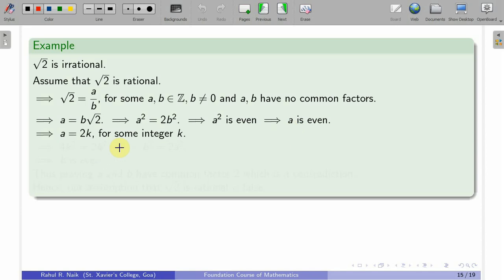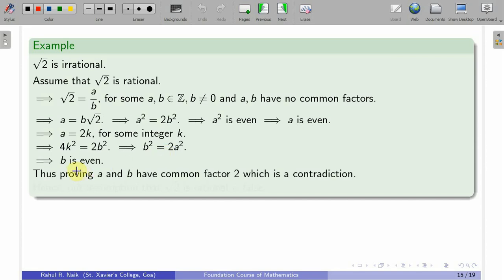So, a is equal to 2k for some integer k, and from the relation that we have, a square is equal to 2b square, so 2b square has to be equal to 4k square, because a is equal to 2k. So, I use this expression again, and that proves that b square is equal to 2k square, and so b is even. Because b square is even, you can say that a and b have a common factor, which contradicts what we have assumed, and therefore, by contradiction, we say that root 2 being rational is not possible, and therefore, root 2 is irrational.